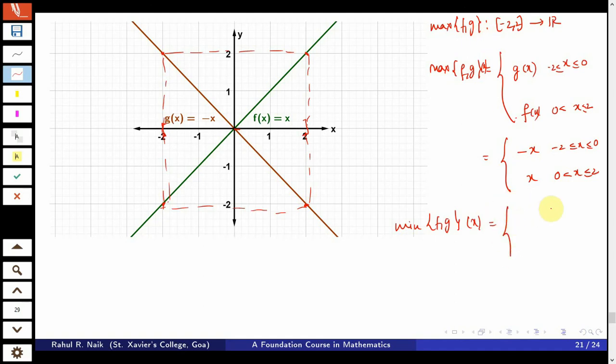Again you split this into the region where x lies between minus 2 and 0, and where x lies between 0 and 2. When x lies between minus 2 and 0, the green part is the minimum, so that is the function f of x. When x lies between 0 and 2, the red part is the minimum, so that is the function g of x. And so this is the same as x when x lies between minus 2 and 0, and minus x when 0 is less than x, less than or equal to 2.